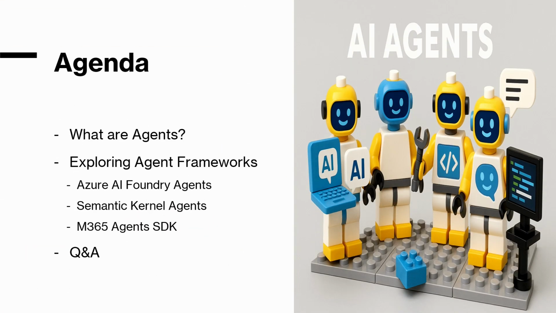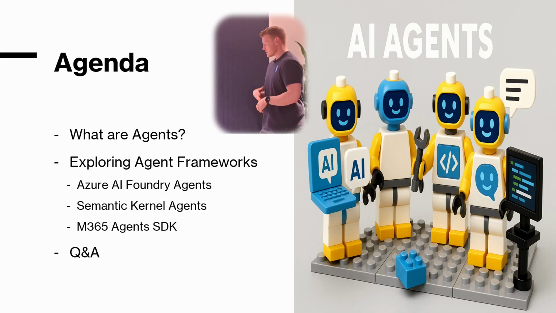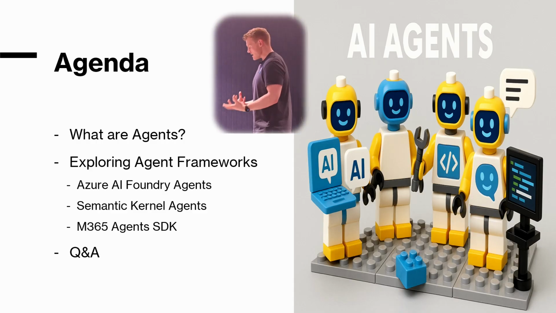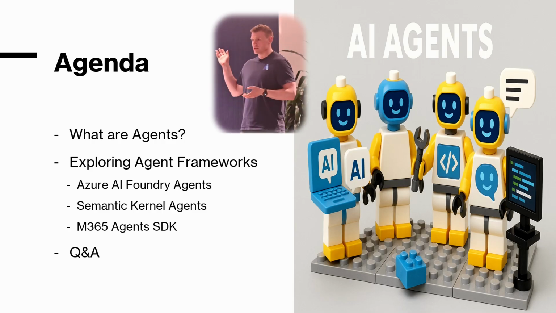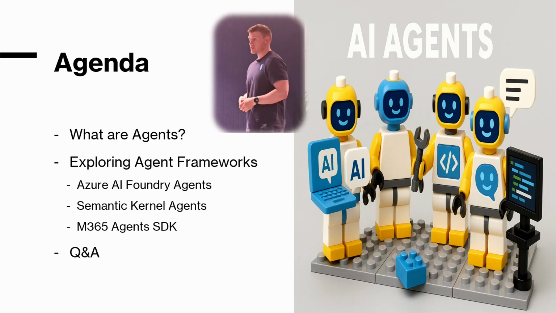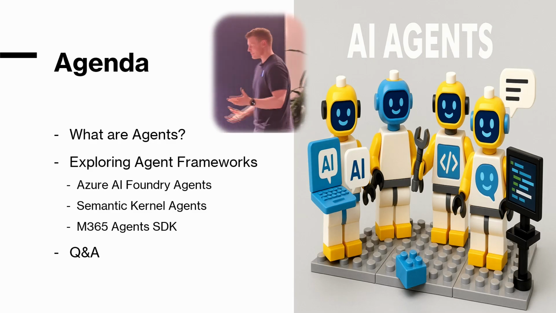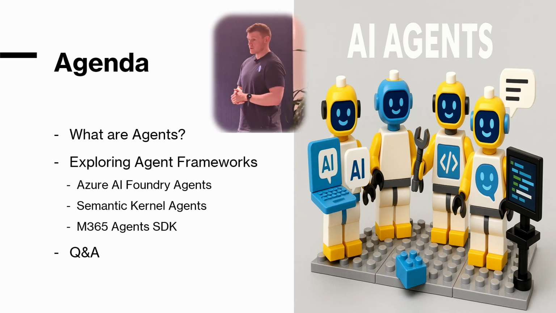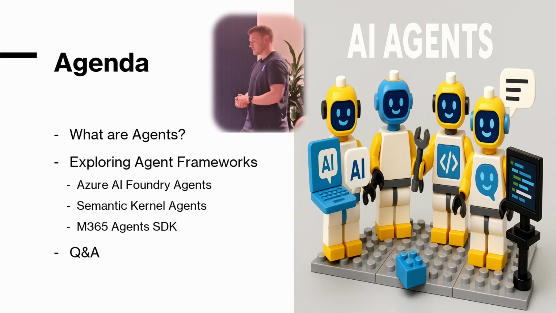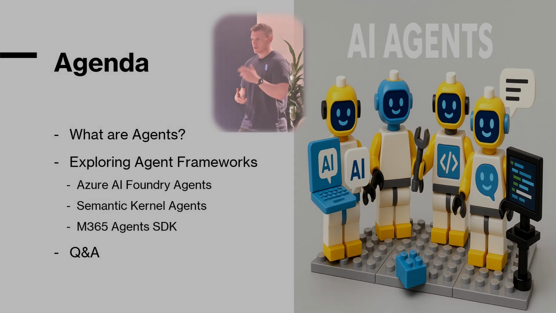Not really. So like I said, we're going to touch a little bit on what agents are, then we'll explore some agent frameworks. AutoGen is not up there. Who knows about AutoGen? Fantastic. AutoGen is a framework, one hand. It's not a framework I've used in anger, so I'm not going to talk about it because I don't know a lot about it. And then we'll go through some demos. They will work. They'll be fantastic. You'll blow your mind. And then we'll have a little bit of Q&A at the end. If you do have a question, just put your hand up and I'll come to you.